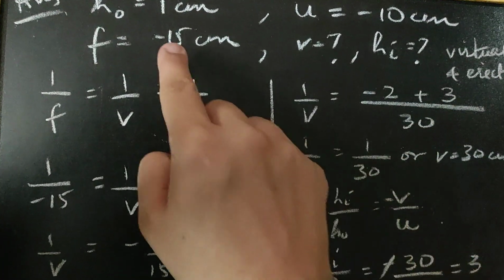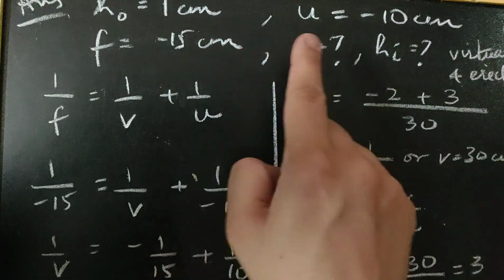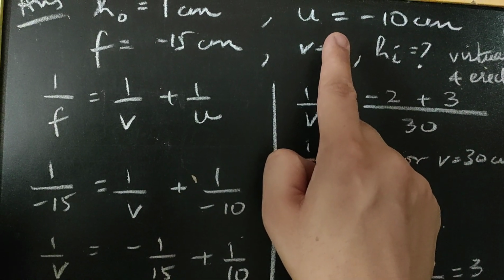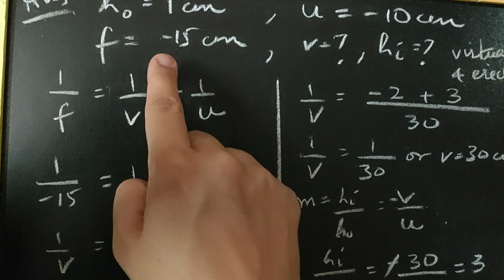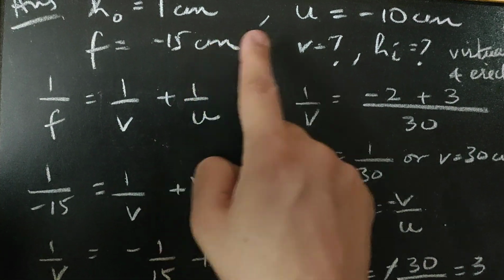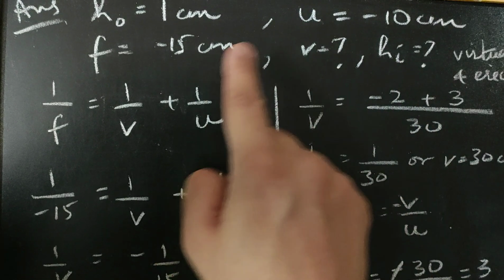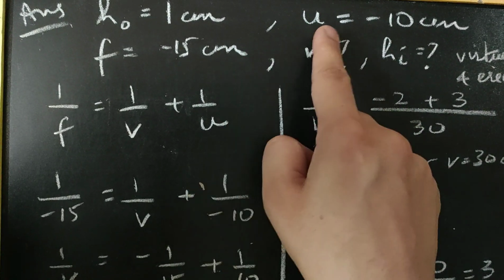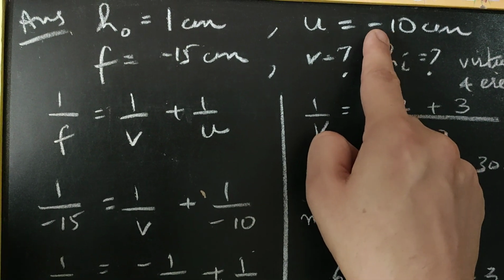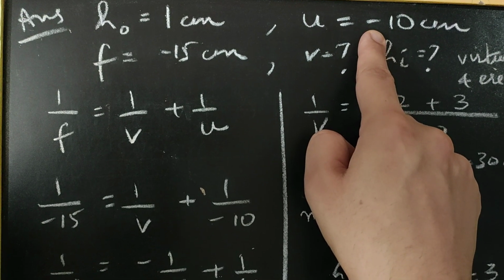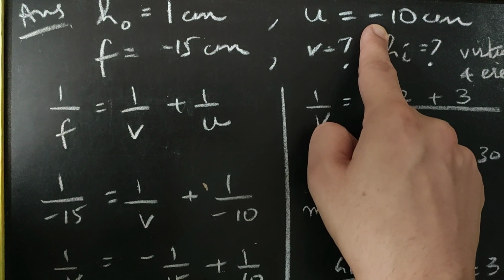Also, looking at the data given in the question, you can very well make out what is the type of the image. Focal length is 15 and the object is placed at 10. If you try to visualize, the object is placed in a range between pole and the focus.